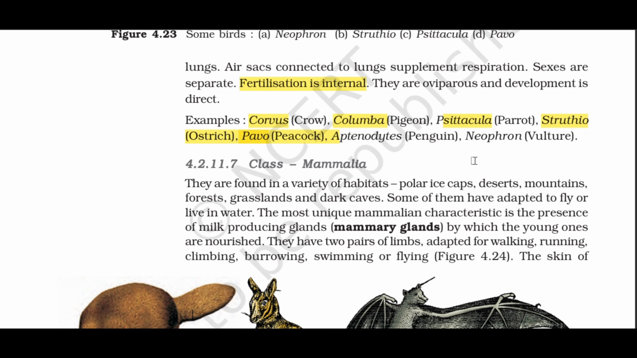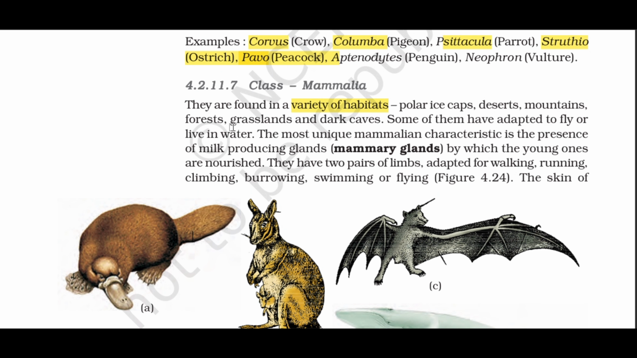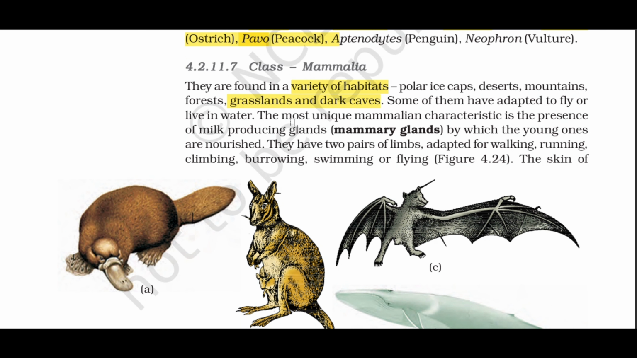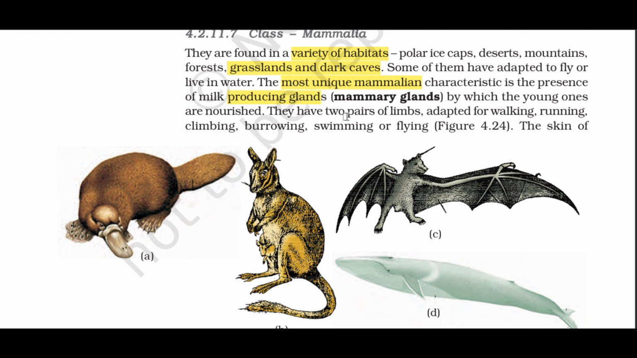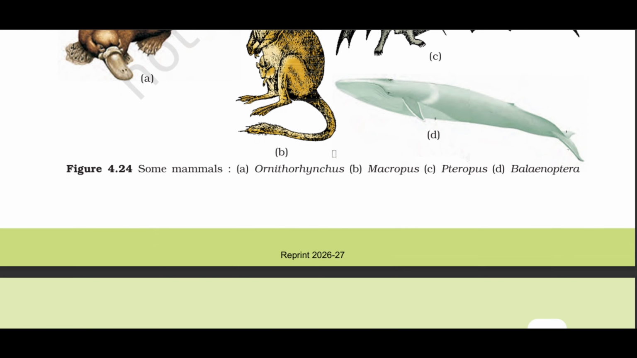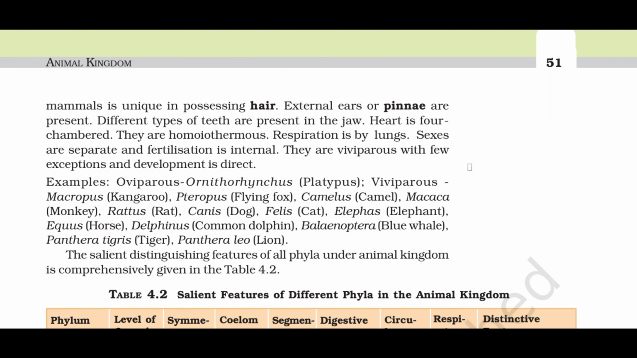4.2.11.7 Class Mammalia. They are found in a variety of habitats: polar ice caps, deserts, mountains, forests, grasslands and dark caves. Some of them have adapted to fly or live in water. The most unique mammalian characteristic is the presence of milk-producing glands, mammary glands, by which the young ones are nourished. They have two pairs of limbs, adapted for walking, running, climbing, burrowing, swimming or flying, Figure 4.24. The skin of mammals is unique in possessing hair.